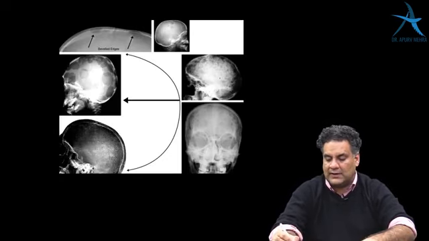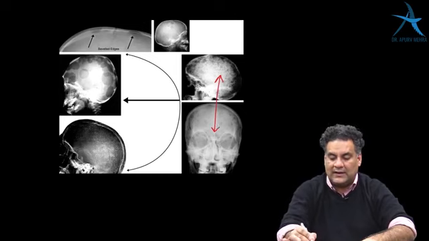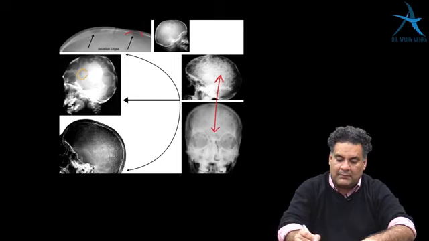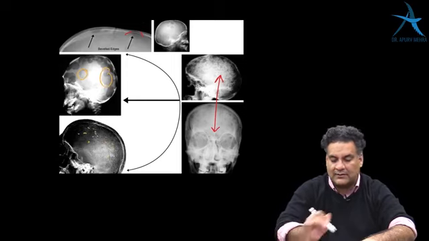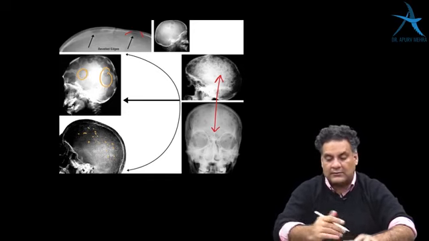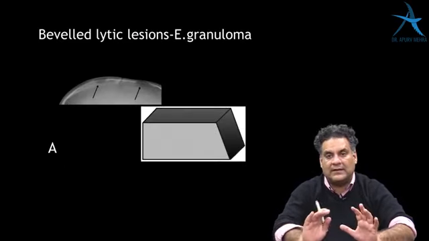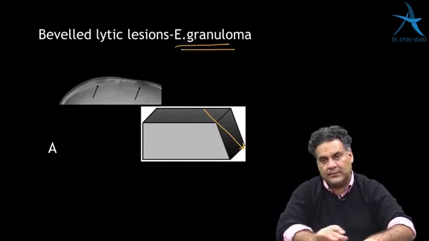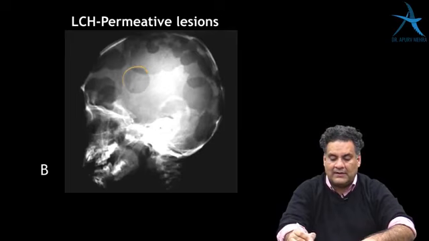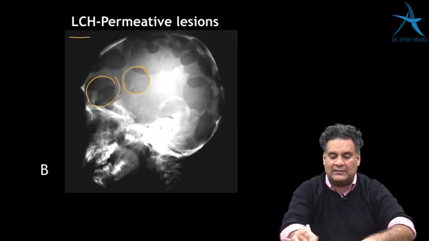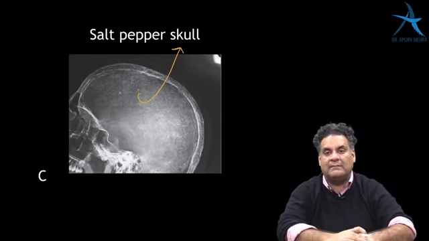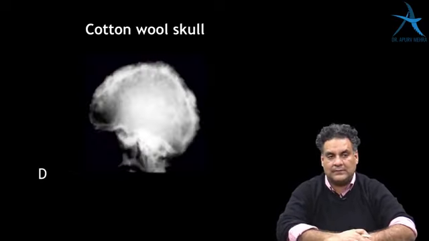So when you have punched out lytic lesion in the skull, you can have beveled or sloping lesions. You can have big permeative lesions, or you can have dots which are less connected to the parent bone, called the salt pepper skull. Beveled lesions are characteristically seen in eosinophilic granuloma, a sloping lesion. Large permeative lesions are seen in Langerhans cell histiocytosis. And salt pepper skull is seen in hyperparathyroidism.